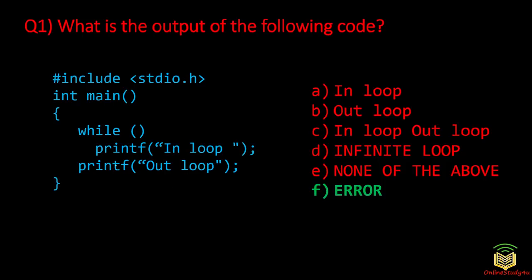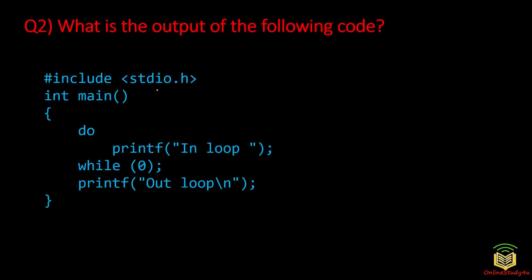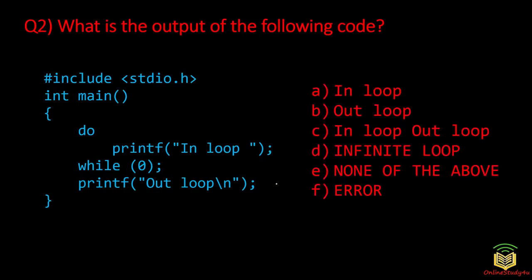So you have to adhere to the syntax. So now let us move on to the next question. That is the second question: what is the output of the following code? So now we have some more code here. Here hash include stdio.h, int main, do, printf in loop, while 0, printf out of loop. Now what is going to be the output? Option A in loop, option B out loop, option C in loop out loop, option D infinite loop, option E none of the above, option F error.